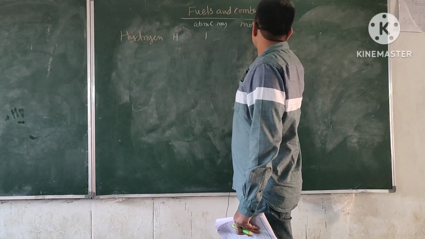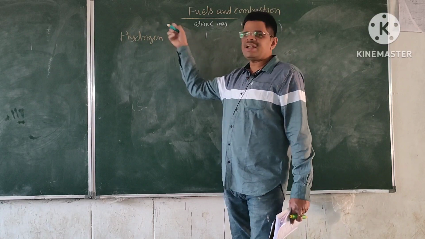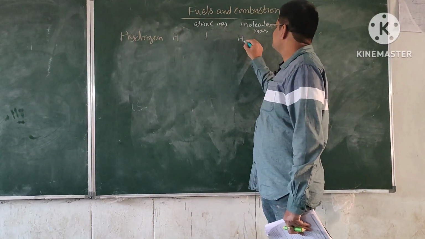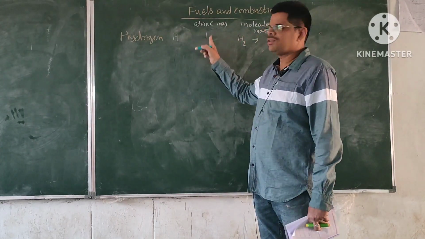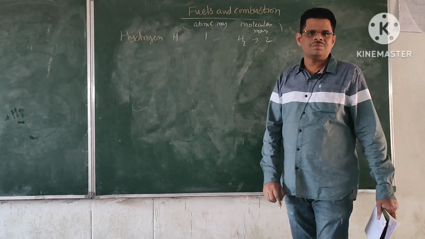Molecular mass, generally 2 atoms of hydrogen form 1 molecule, that means H2. So what is the molecular mass? There are 2 atoms each having 1 value, so it is 2.